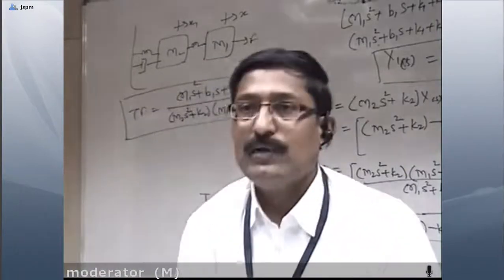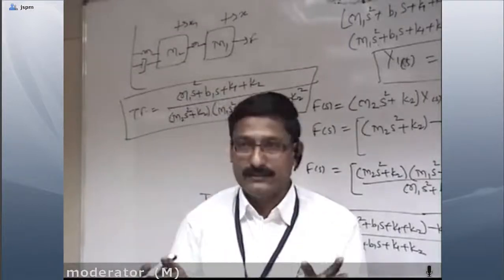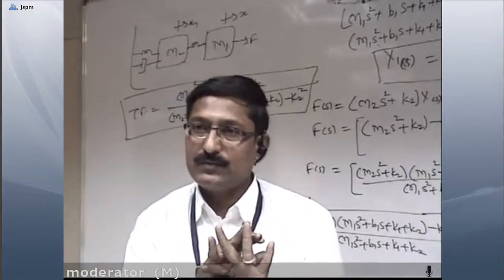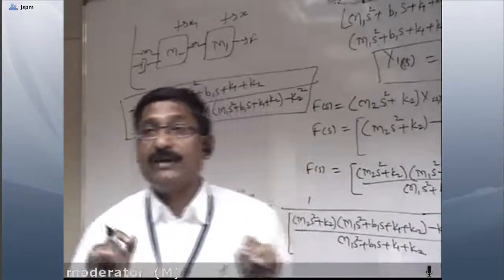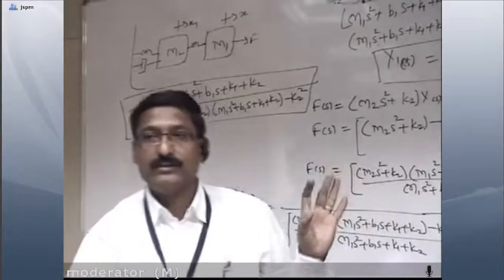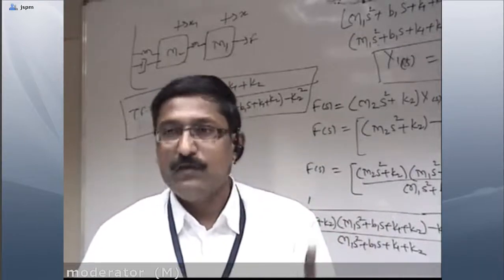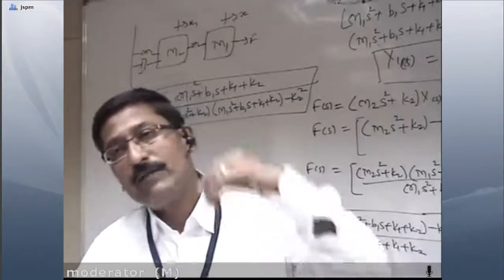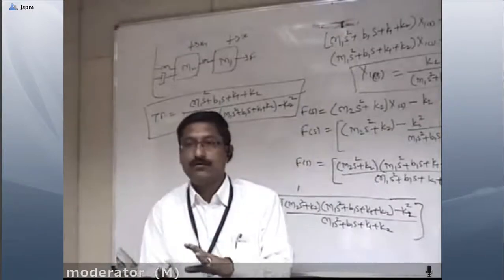In this problem, we have taken a single problem, and there are only 3 possibilities: force to voltage, force to current, and transfer function. So how do we calculate these? The common factor is that the mathematical modeling, equations 1 and 2, are the equations for the masses m1 and m2, and they are common. Once you get the mathematical modeling of the system, you can manipulate anything and run whatever experiments you want.